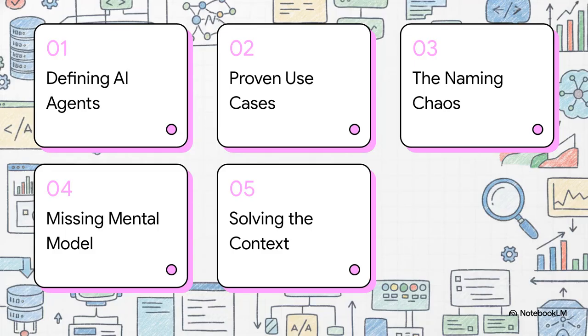Here is our roadmap for today. First, we'll be defining observability AI agents. Next up, proven agent use cases. After that, we'll look at the name and chaos pitfall, then the missing mental model, and finally, we'll wrap up by solving the context problem.